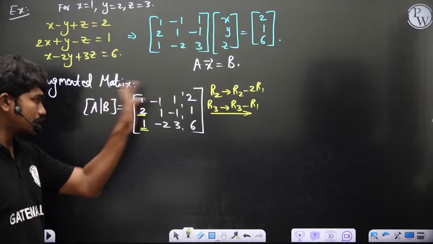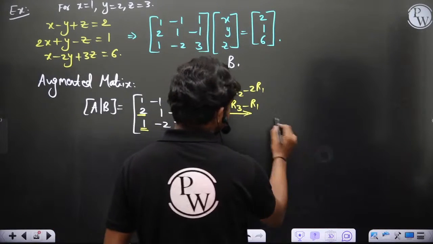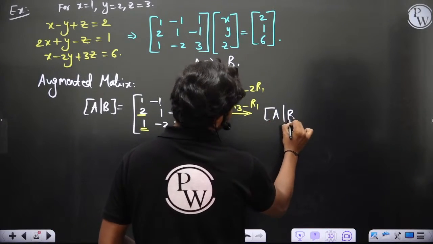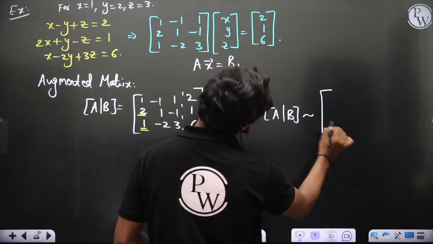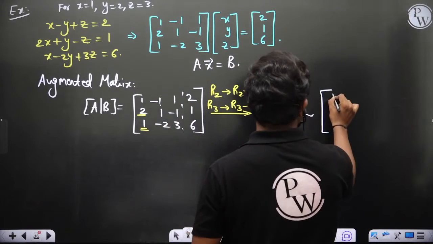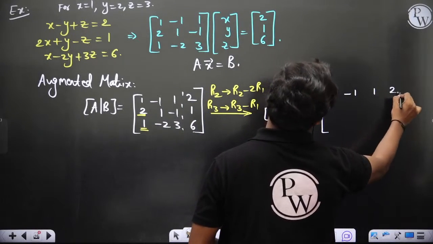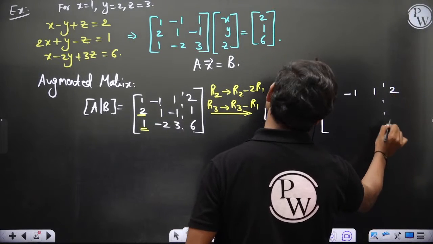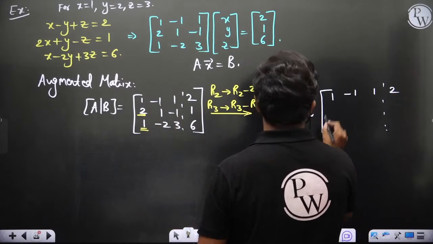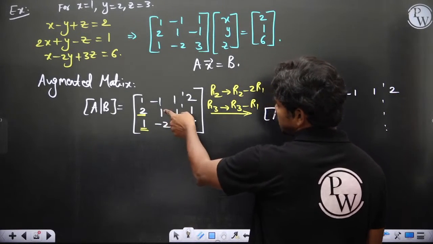If you perform these transformations, it leads to the system A augmented B being equivalent to: the first row doesn't change, 1 -1 1 2, then 2 minus 2 times 1 is 0, 1 minus 2 times -1.